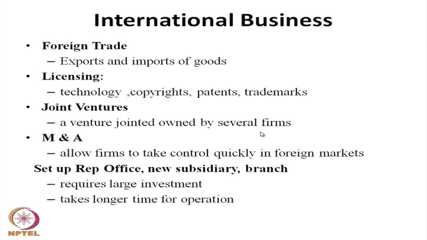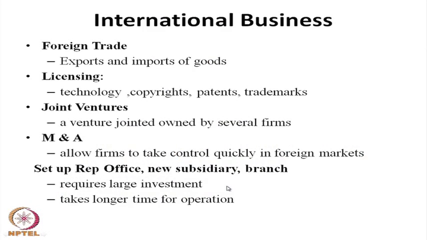So, international business may be in the form of export and import, in the form of technology or copyright, in the form of a joint venture, in the form of ownership where a foreign company acquires or merges with a domestic company, or where the foreign company has an office in the domestic country in the form of a branch or a subsidiary. So, these are the types of international business.